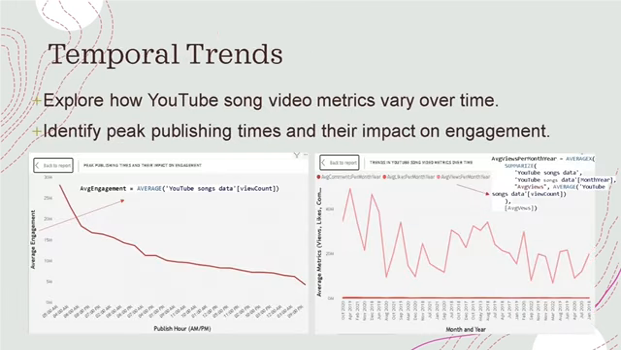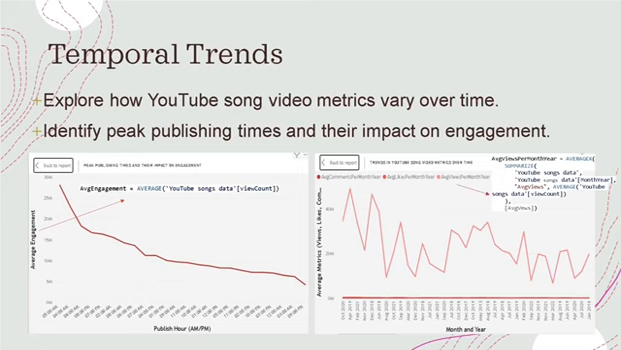We come here to the 4th point, which is temporal trends, which is divided into points. 1, explore how YouTube song videos metrics vary over time. 2, identify peak publishing time and their impact on engagement. We start with the line chart that shows peak publishing time and their impact on engagement, 30 million views.